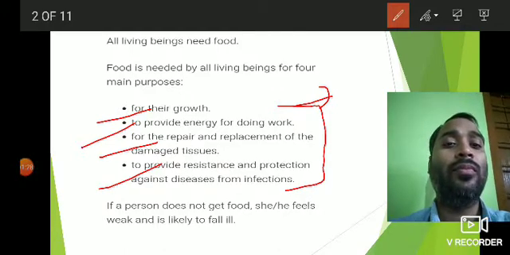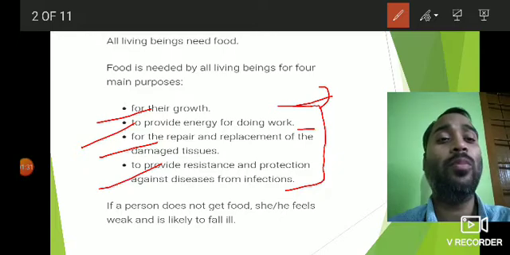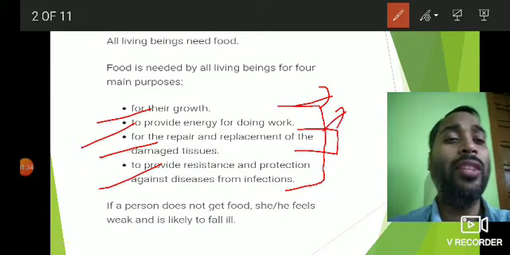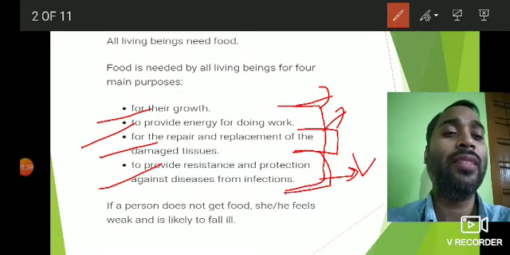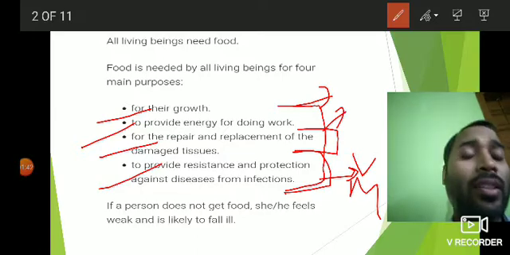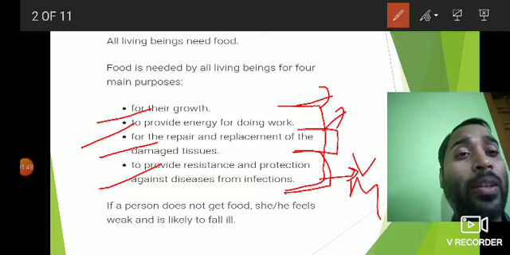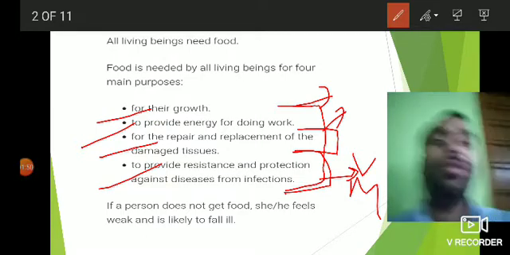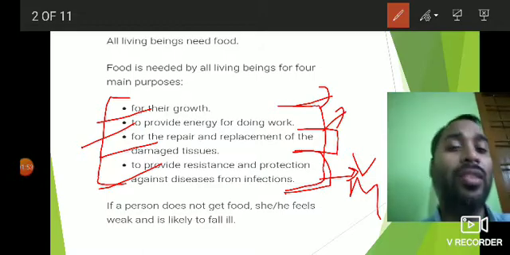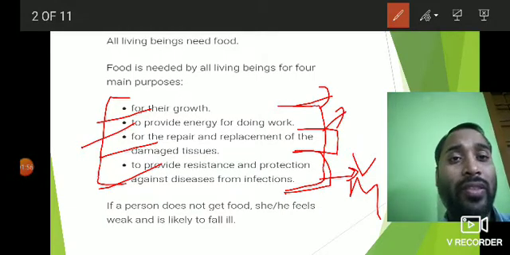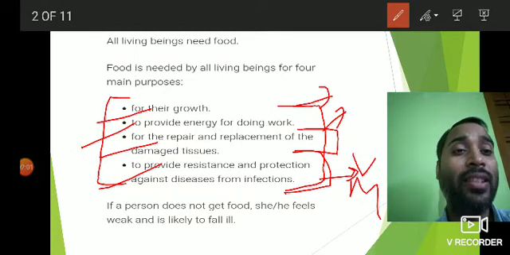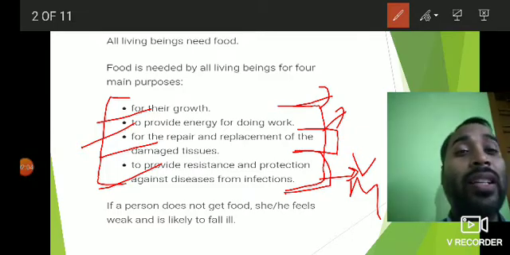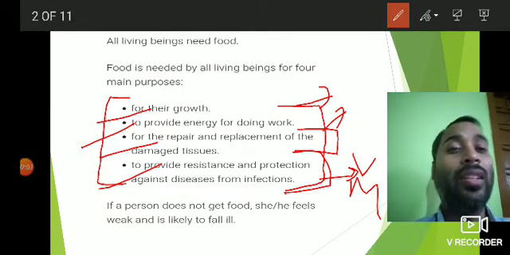Then the tissues are repaired by bodybuilding food, which is again protein. And then the protective food such as vitamins and minerals help to fight against infections. So these are the different types of food that contain different nutrients, which carry out these four specific functions. If we don't have all the important nutrients in our diet, then we may suffer from certain deficiency diseases. So we need a proper balanced diet in order to have proper growth of our body.